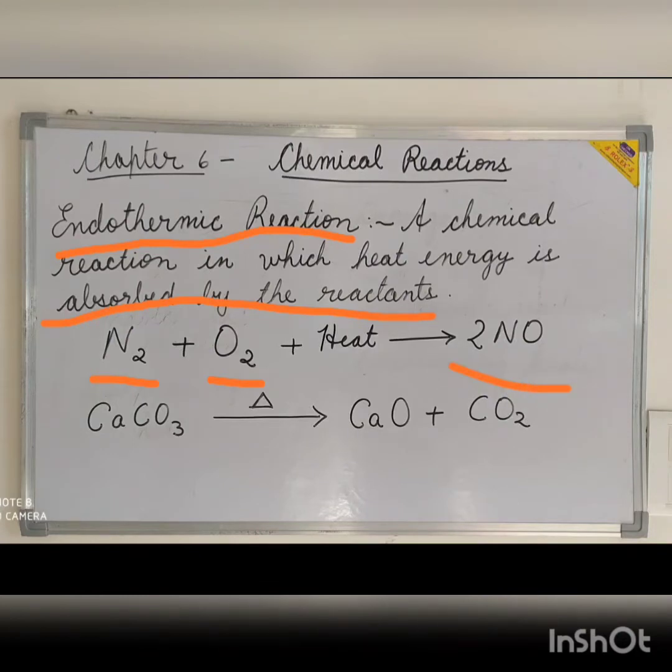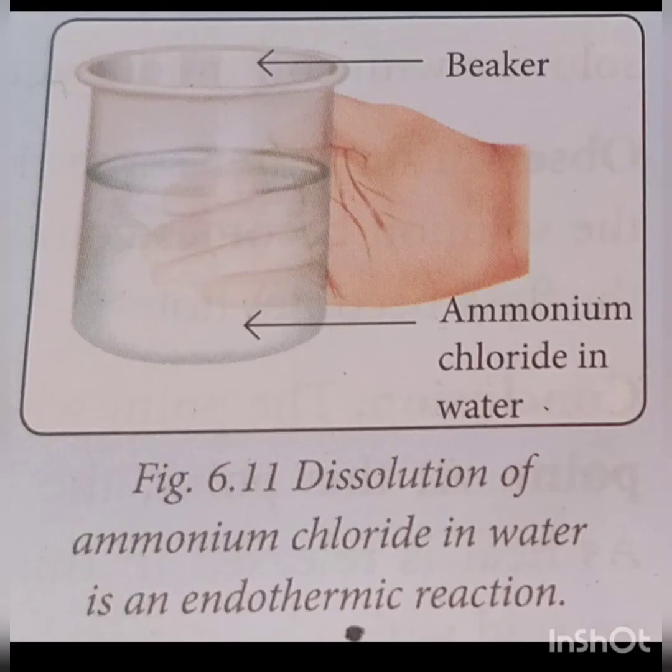Similarly, when calcium carbonate is heated at about 1000 degrees Celsius, calcium oxide and carbon dioxide are formed. So in both the reactions, the heat is absorbed to form the new product. We'll do an activity to show the dissolution of ammonium chloride in water is an endothermic reaction.